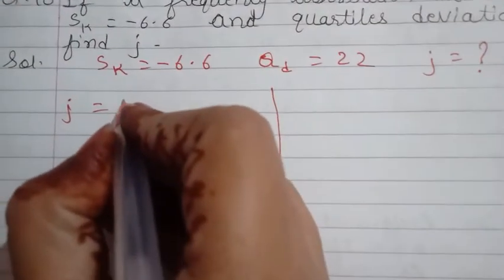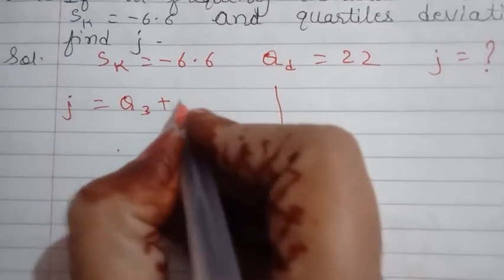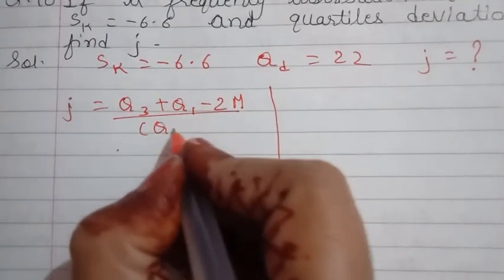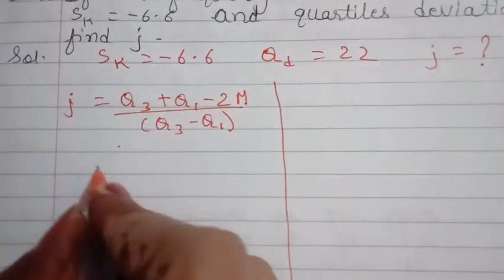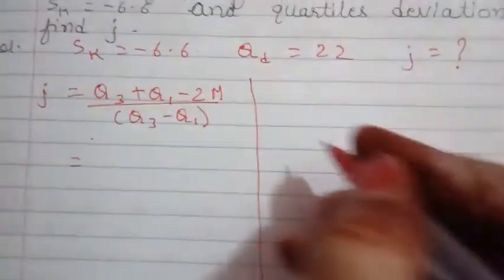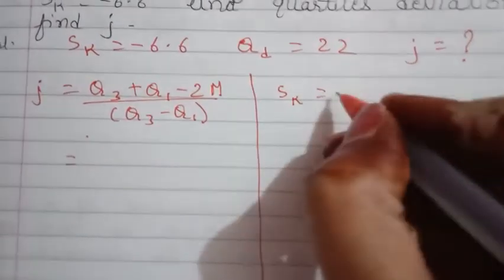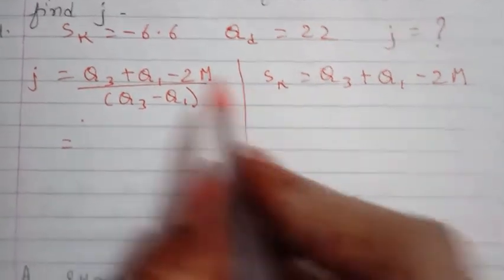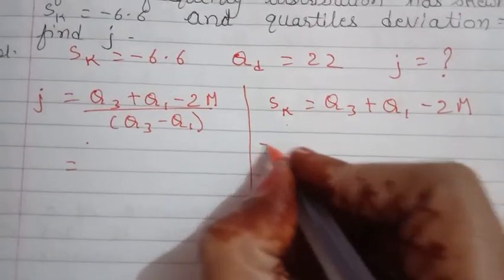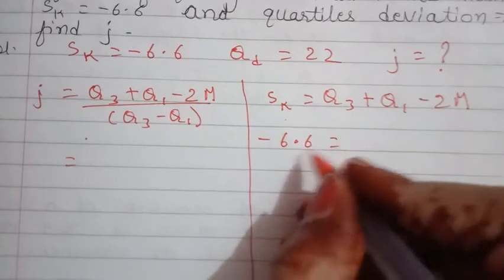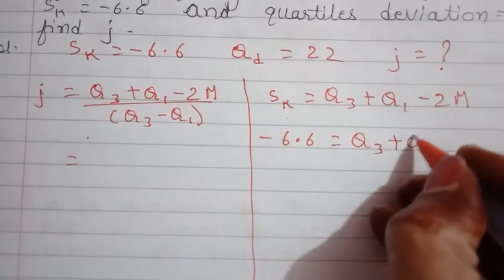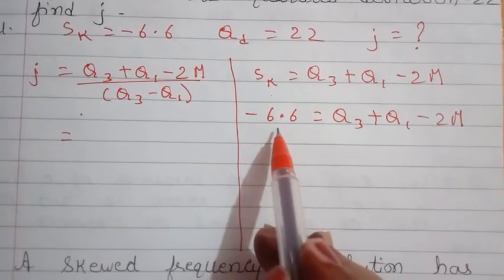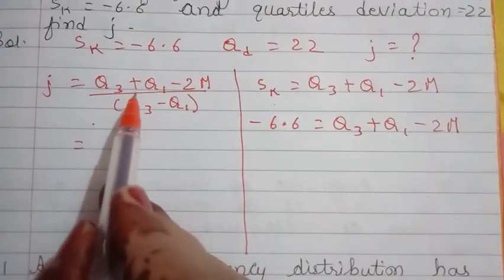That is Q3 plus Q1 minus 2m upon Q3 minus Q1, right? Skewness they have given to us. So what is skewness formula? Q3 plus Q1 minus 2m. Skewness value is minus 6.6. So I can say that Q3 plus Q1 minus 2m is equal to minus 6.6. So this I will replace here.